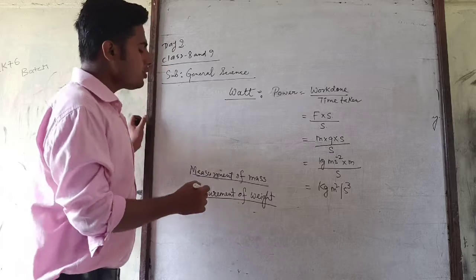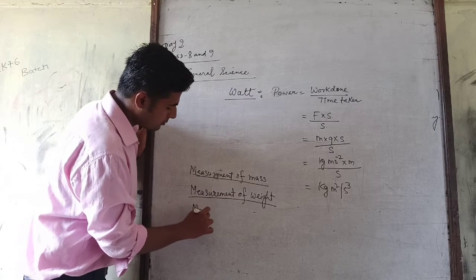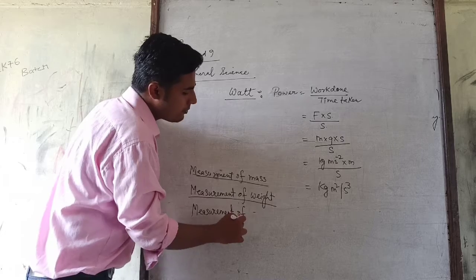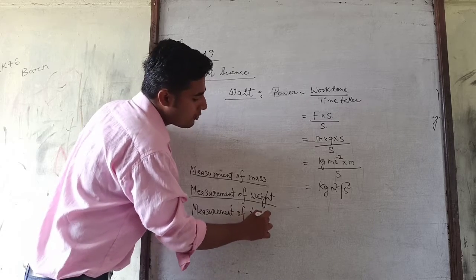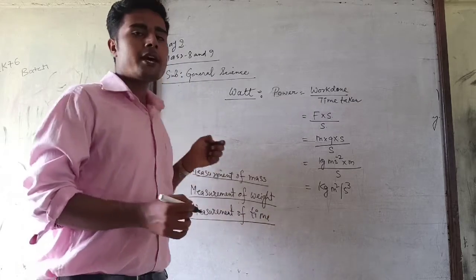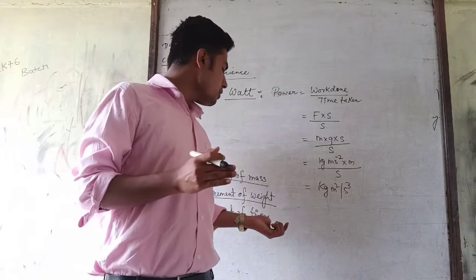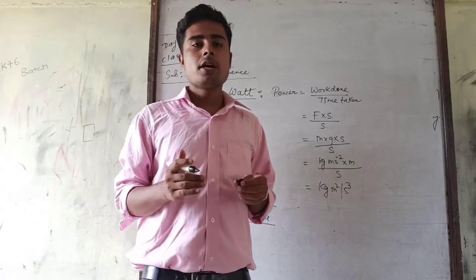Now measurement of time. What is time? The duration between any two events is called time. The unit of time is second, right?